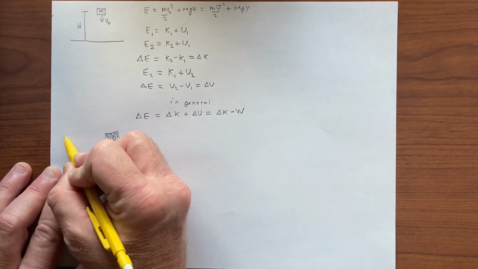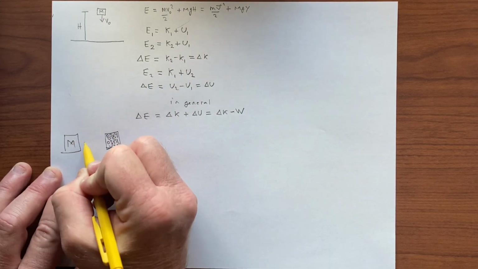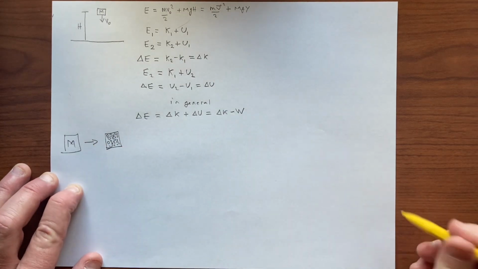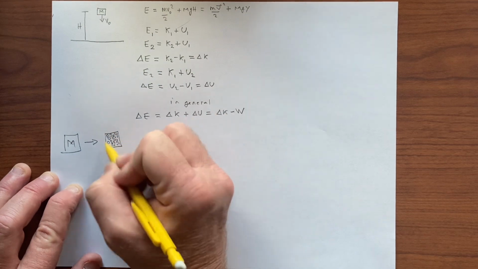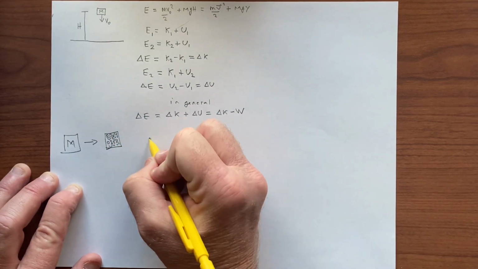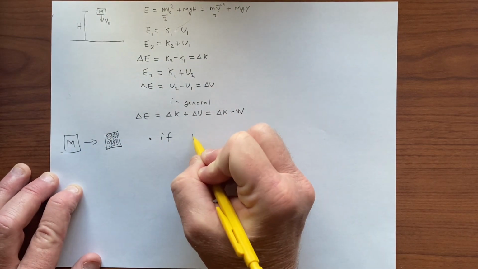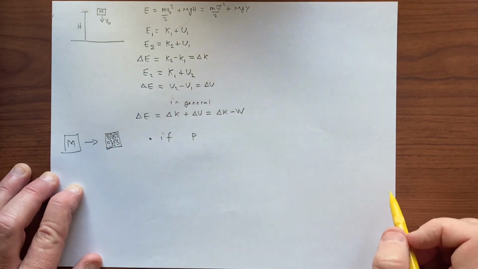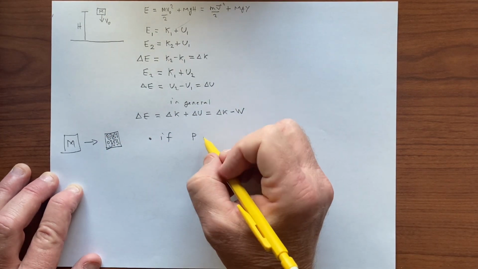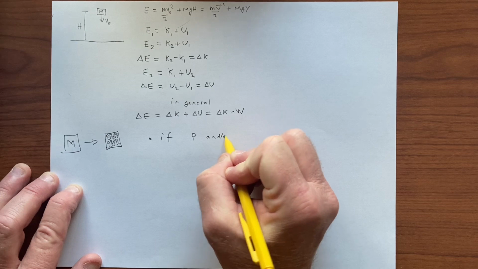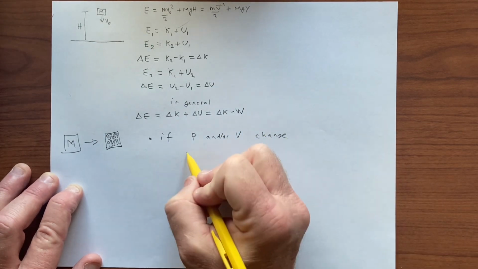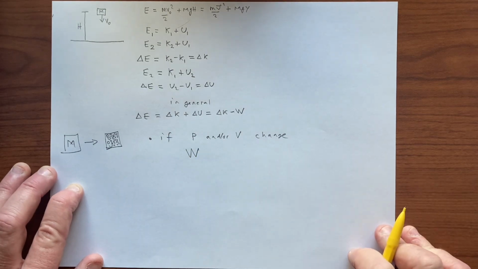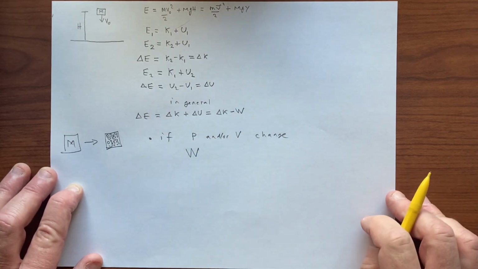And so we're going from this kind of a thing to this kind of a thing, and so we now have to take into account the energy that we have there. So we've noticed that if this is an ideal gas, if P and or the volume change, then we have an extra work term, which is the area under the curve.